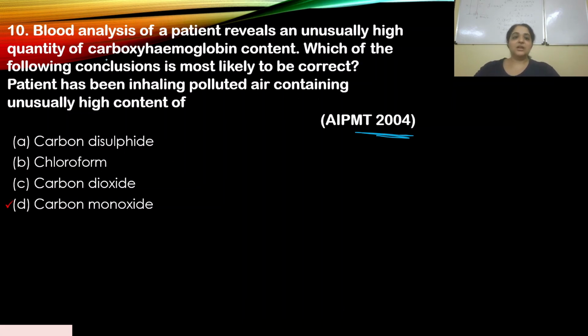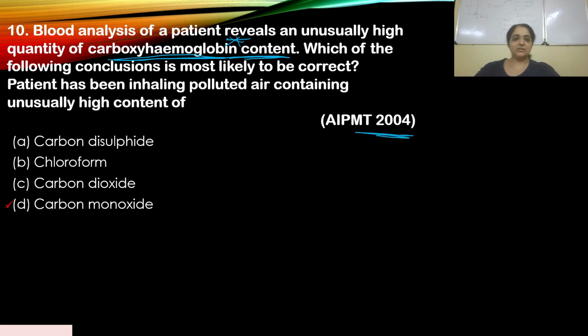Your giveaway was carboxyhemoglobin in the question itself. If you see carboxyhemoglobin, it means carbon monoxide poisoning. This is a very big hint in the question itself. So if you see unusually high quantity of carboxyhemoglobin content, that means it's carbon monoxide poisoning.